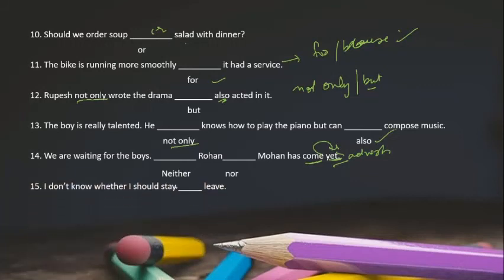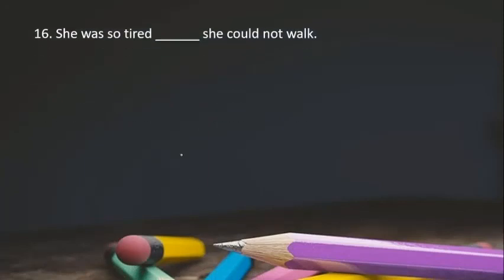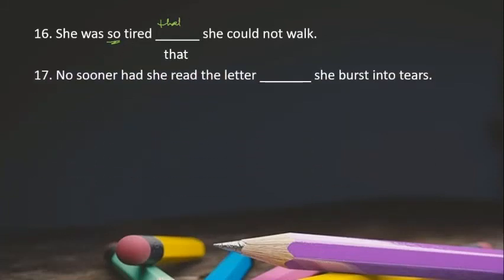I don't know whether I should stay dash leave. Again, whether you want to stay or leave. We have whether here, so with whether we use or. Now, she was so tired dash she could not walk. With so we always use that. She was so tired that she couldn't walk.